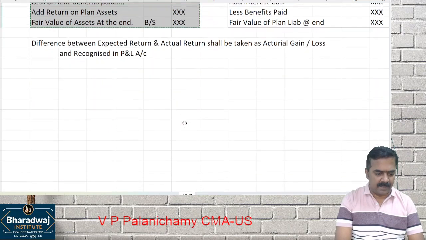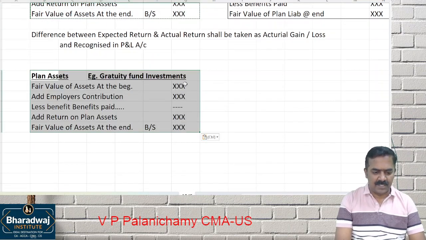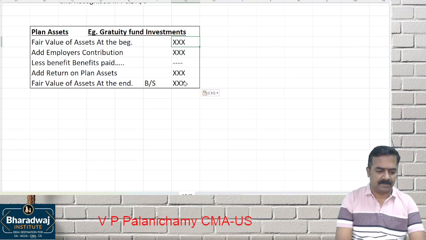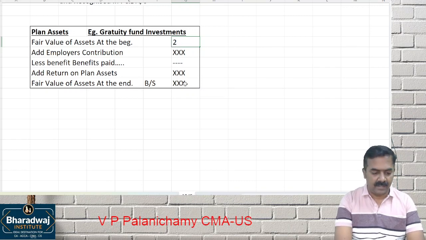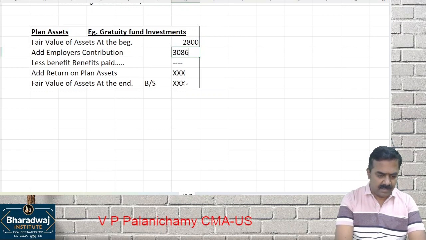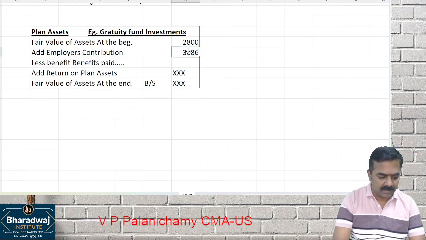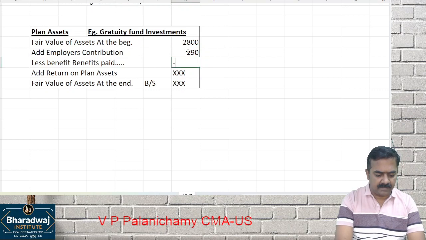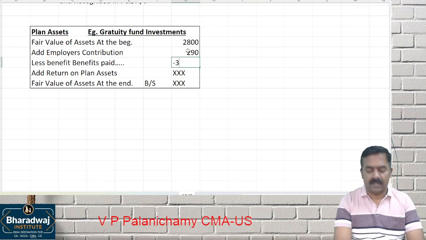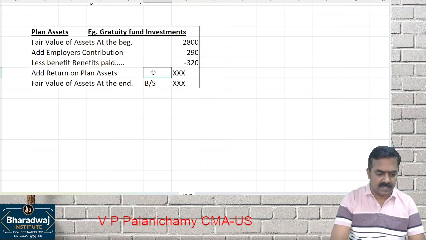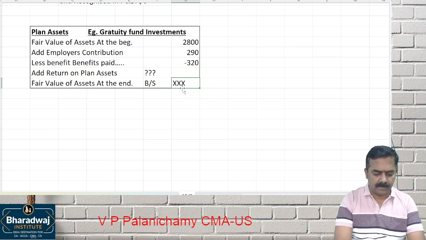For me, it is copy and paste now. What is the fair value of assets at the beginning of the year? What is the employer contribution? What is the benefits payment made? Employer contribution, how much? Benefits paid? Return on plan assets is not given. They ask you to find out. What is the fair value of plan assets at the end of the year?